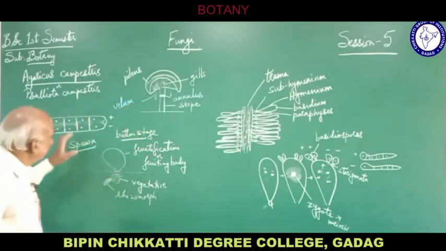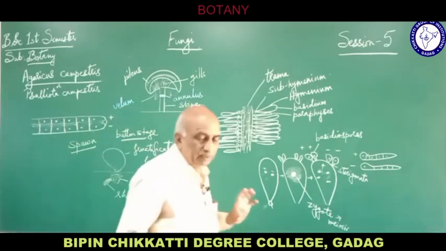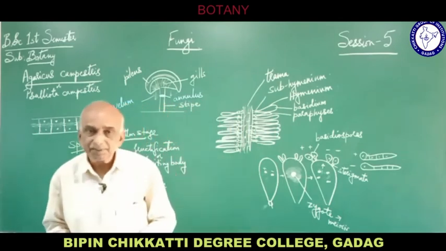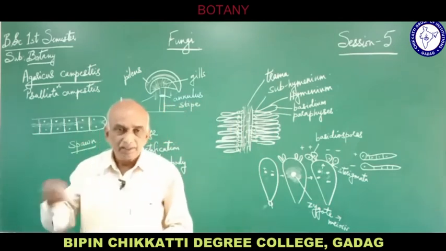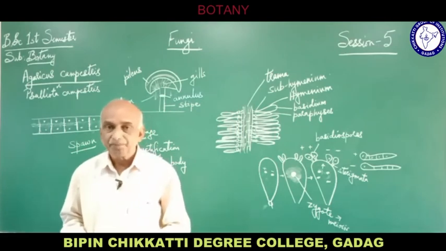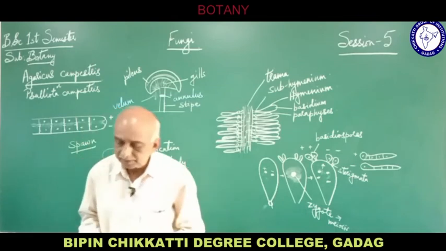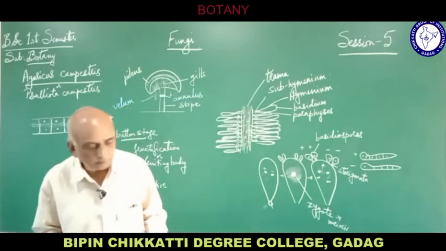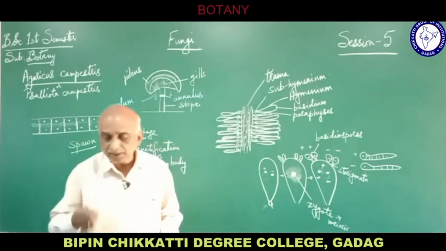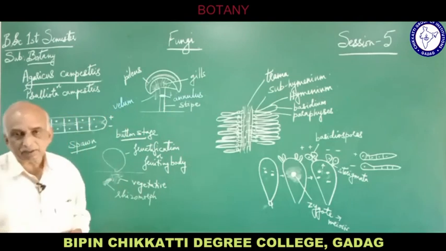Anastomose means they unite each other. Just the cells will unite, not the nuclei. This anastomosing means union of only the outer part of the cell, not the nuclei, and even the organelles remain free. So this anastomosing of the hyphae of the plus and minus strains results in the dikaryotic hyphae or the dikaryotic mycelium.